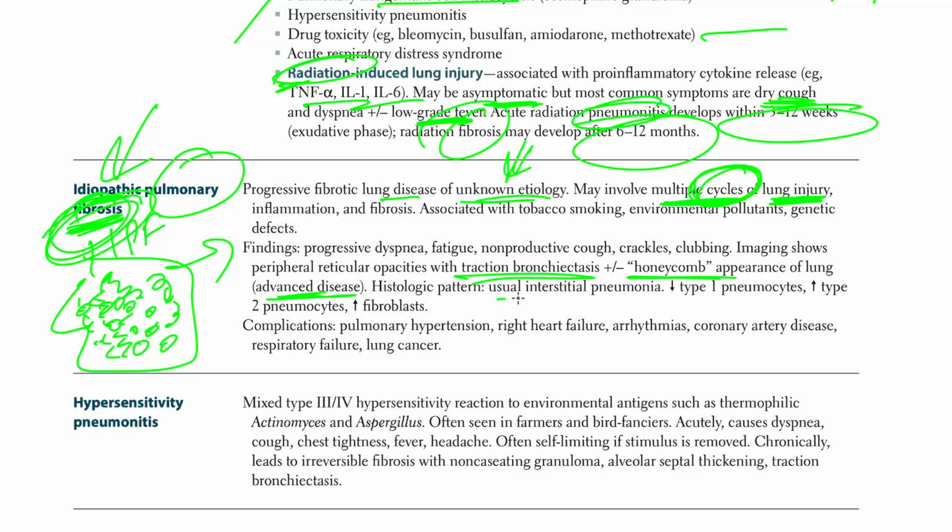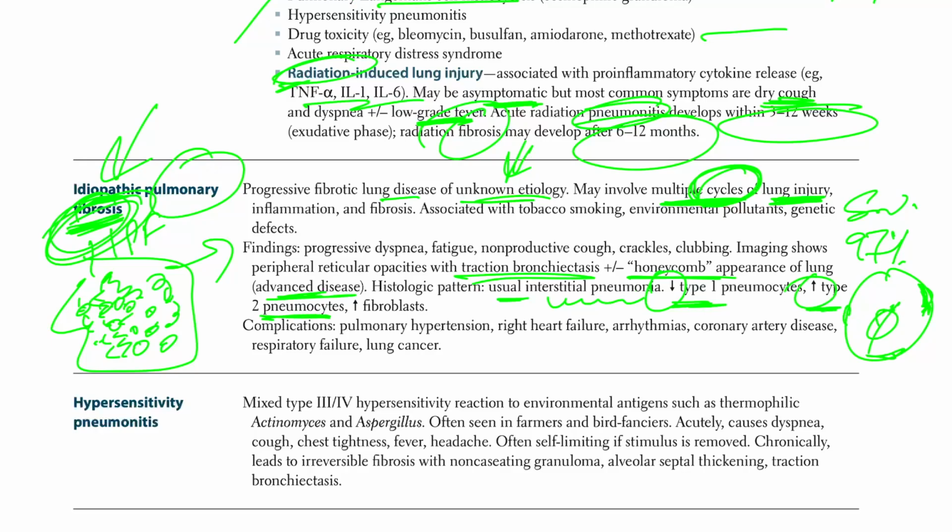Histologic pattern is usually interstitial pneumonia with decrease in type 1 pneumocytes. What were the type 1 pneumocytes? They were covering 97% of the alveoli. They were the squamous cells, right? It would line the whole alveoli, and in them they had the type 2 pneumocytes with some macrophages, right? Increase in type 2, important. There's increase in type 2.